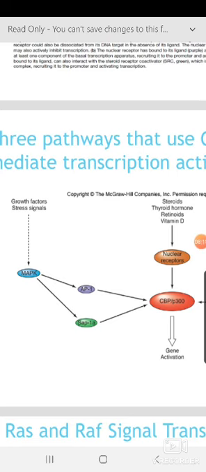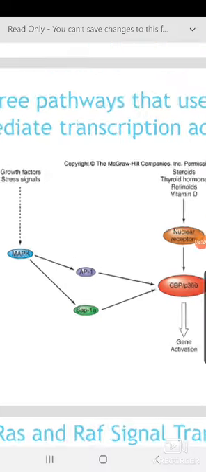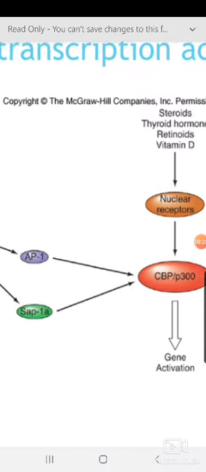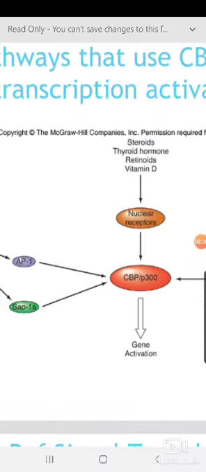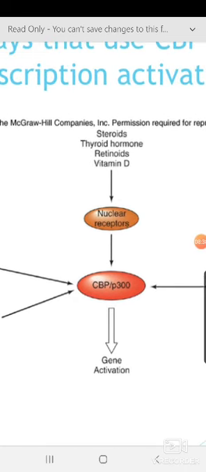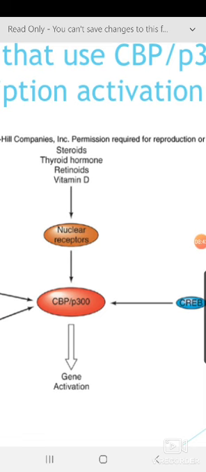MAP kinase gets activated. Once it is activated, it goes into the nucleus and there are so many transcription factors, FOS, JUN, AP1, SAP1A. These are also transcription factors which come in turn with the co-activator. Here we are talking of the co-activator. Now what is the co-activator? CBP-P300. It has HAT activity and together can go for gene activation.